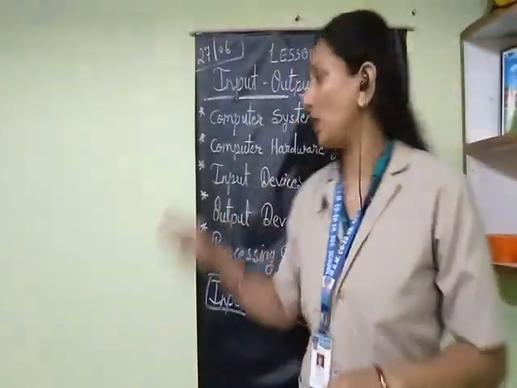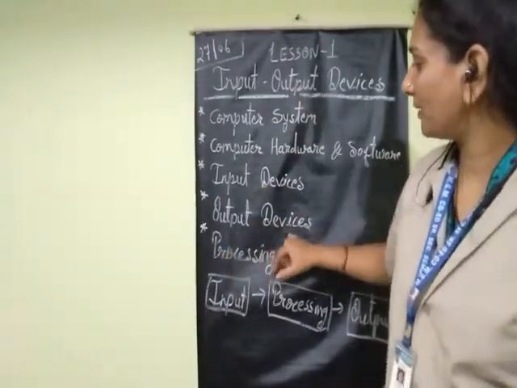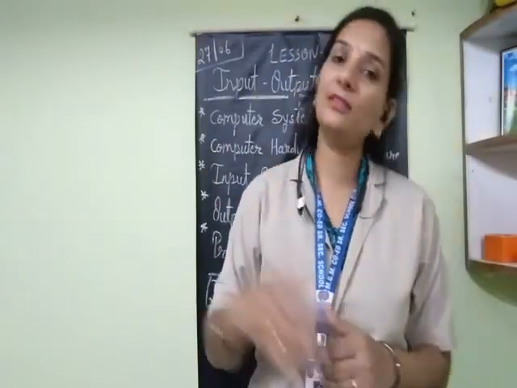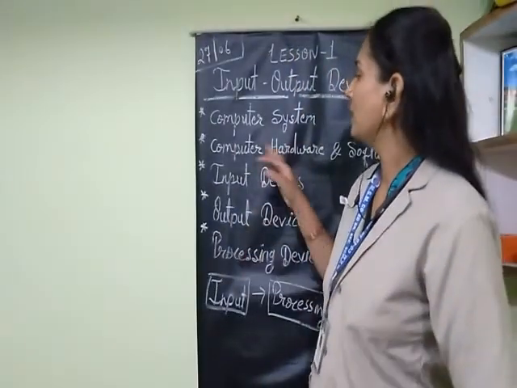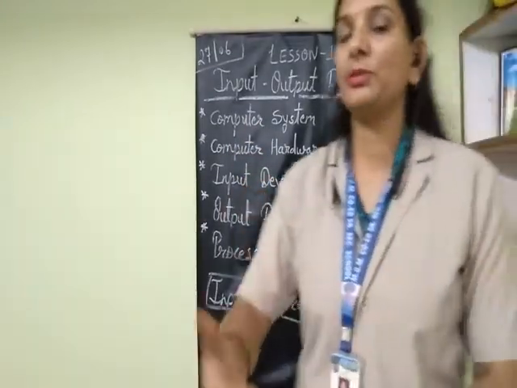Got it? So all of you understood these three topics of this lesson. The next topics, output device and processing device, we will discuss in the next class. But before that, I am explaining all these three topics once again using pictures. You can look at the pictures and understand all these three. Students, let's see all the things by the picture.